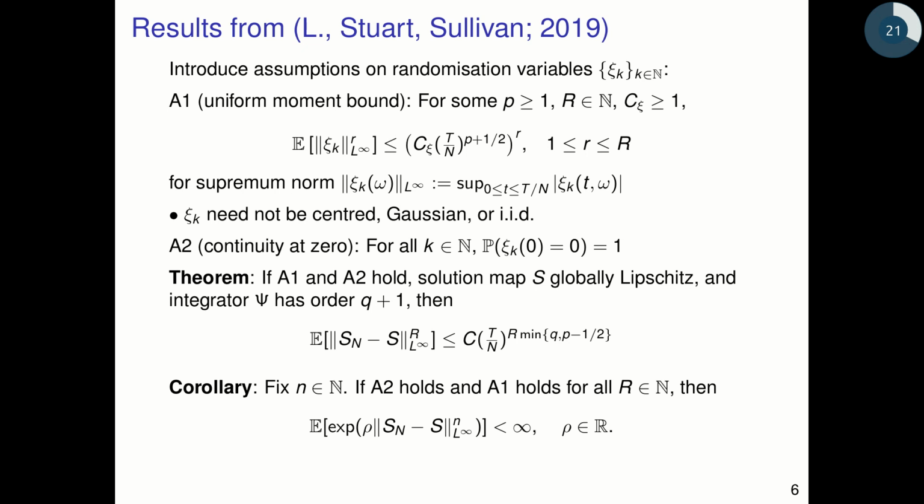A corollary of this is that if we fix a natural number little n, if A2 holds, if the continuity at 0 assumption holds, and if the uniform moment bounds hold for all capital R in the natural numbers, then we in fact have a sort of exponential integrability property of this error, and this is valid over all rho in R.